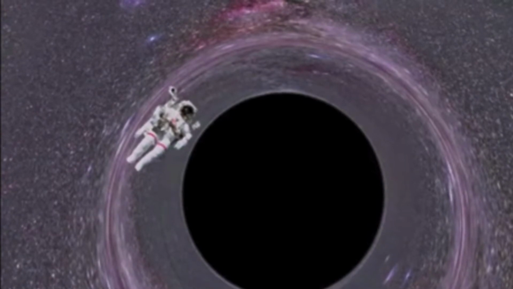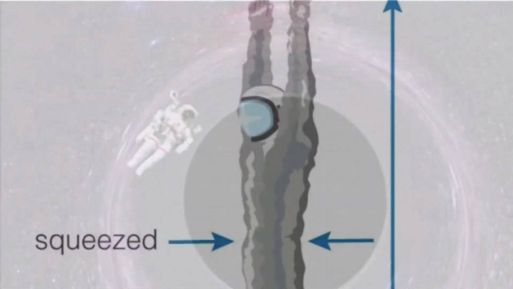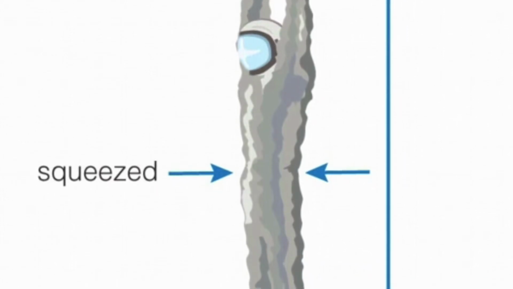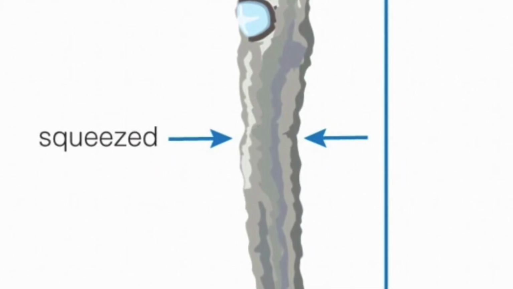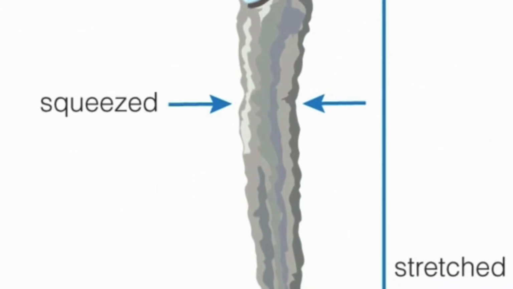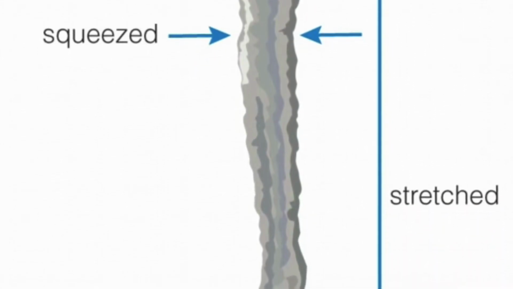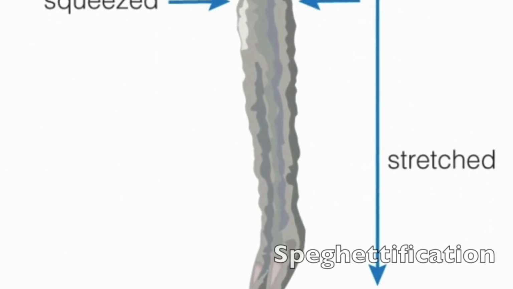Past the event horizon, matter falling into a black hole would be stretched towards it as it falls. Because the end of an object closest to the singularity is under more gravity than the end of the object far from the singularity, the object stretches. This process is known as spaghettification.